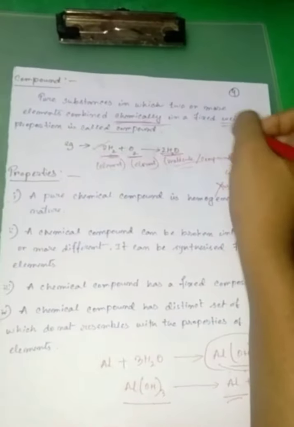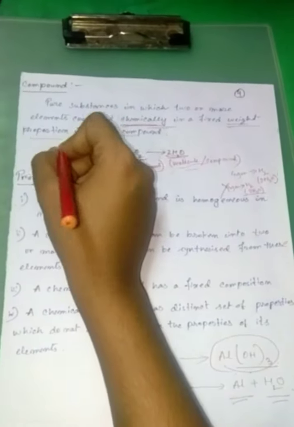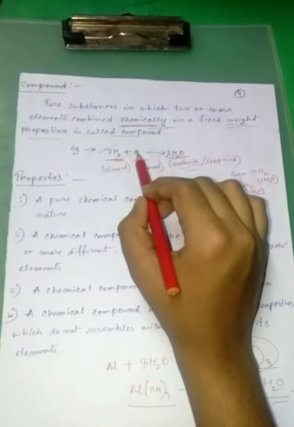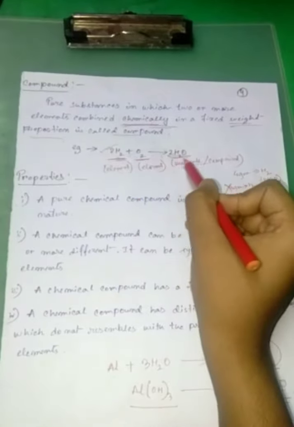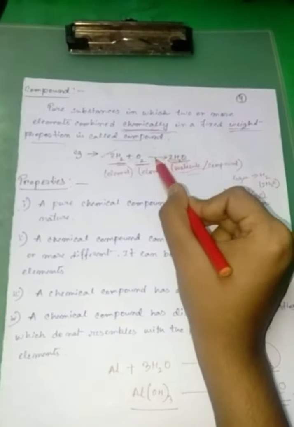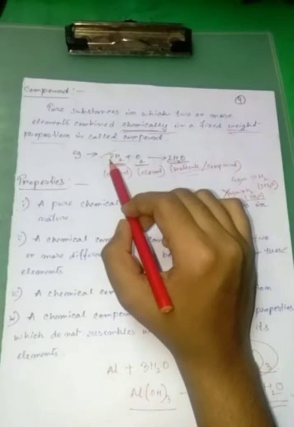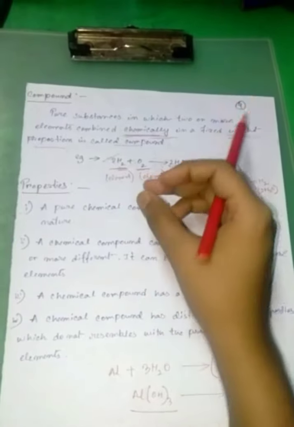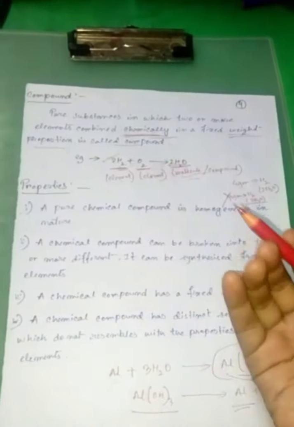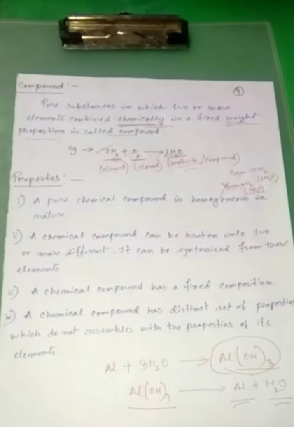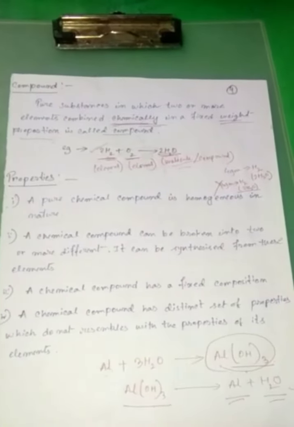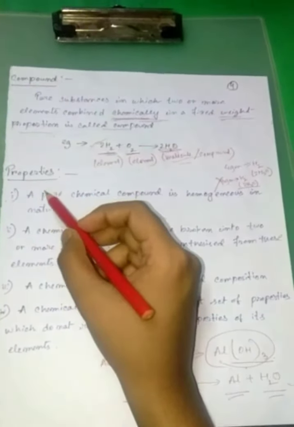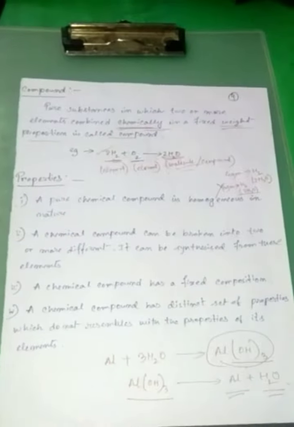This weight proportion is very much important. If we take one mole of H2 and 2 moles of oxygen, then you cannot get 2 moles of water. Means if you take the wrong weight of any one, taking less of one and more of the other, then the compound cannot be formed. Okay? So the weight proportion is very much important to form a compound. Okay. So what are the properties of a compound? You have to study this.